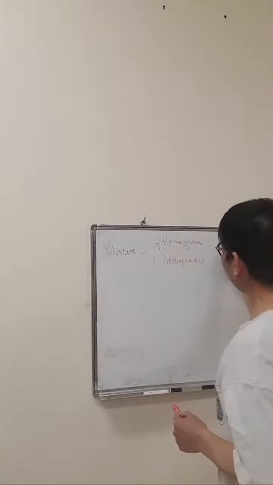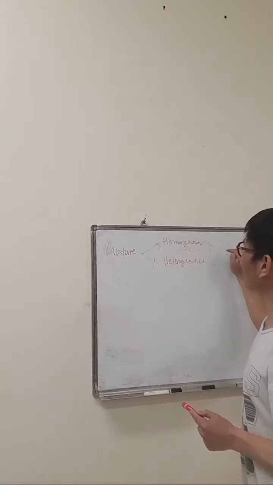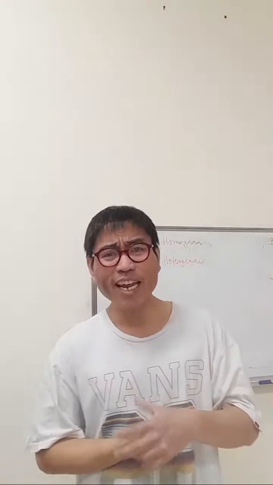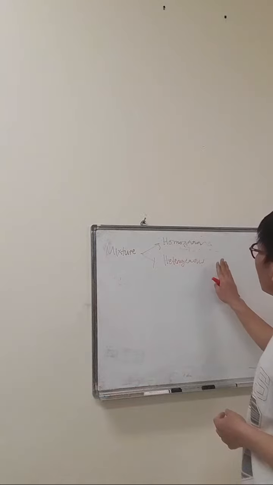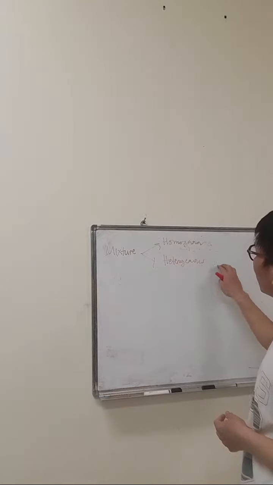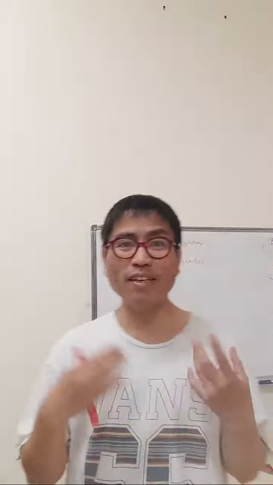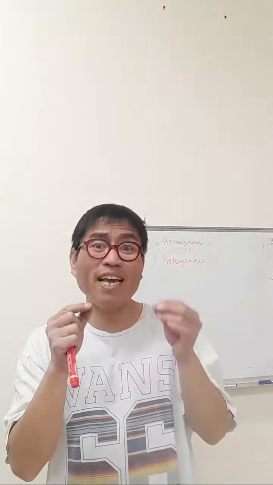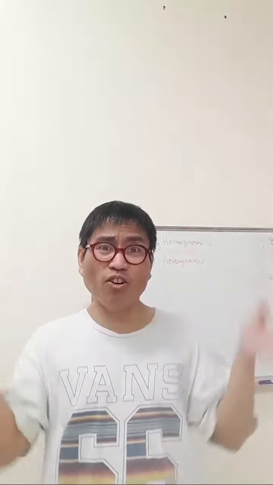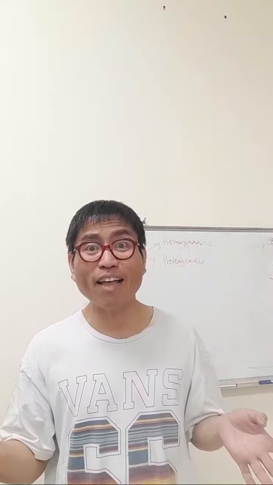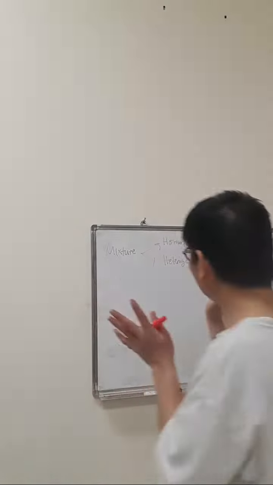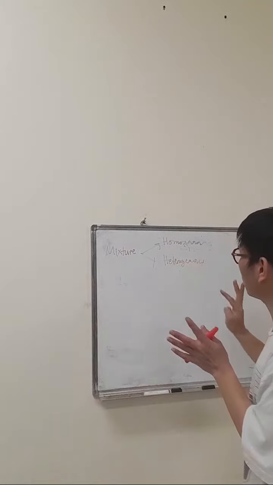Homogeneous mixture is composed of two or more substances in similar phase. And heterogeneous mixture is a composition of two or more substances in different phases of matter. When you speak about phases, P-H-A-S-E, attach in your brain cells that it is talking about the matter: solid, liquid, and gas. So that you can easily identify what is homogeneous over heterogeneous.